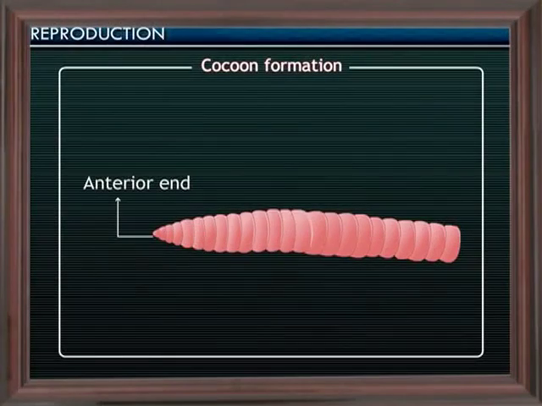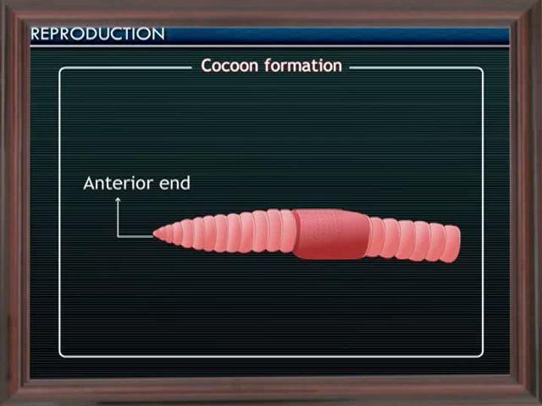Fertilization in earthworm is external and is favored by cocoon formation. What is this cocoon formation? The 14th and 17th segments of an earthworm are swollen and skin on these segments is thick and glandular. This is called the clitellum. These segments are called the clitellar segments. Cocoon formation takes place around the clitellum.